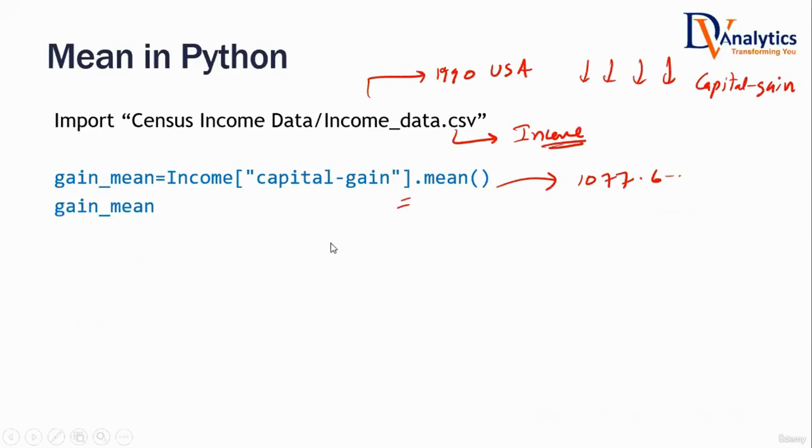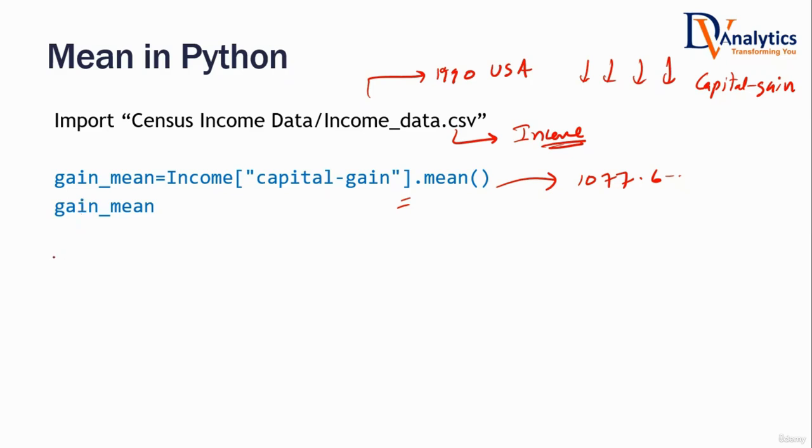Are you with me, everyone? Is it clear until now? Yes, sir. Usually the basic statistics session is very easy. Don't think that we are going to get into very complex topics. These are very, very easy. It's just refreshing your memory. That's it. Just be very confident about this particular session.